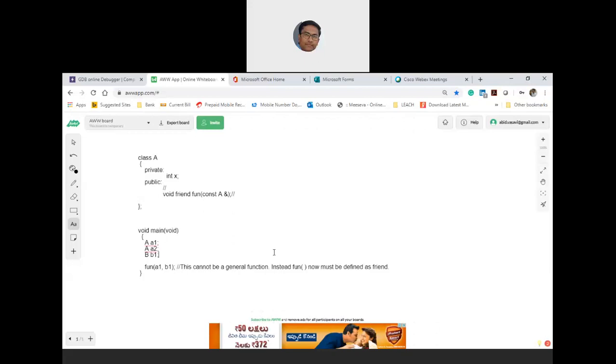So in this example, you will have two classes, class A and class B. Now if you say that your friend function is a member function, will you be saying that the same friend function is a member function of two classes, class A and class B?